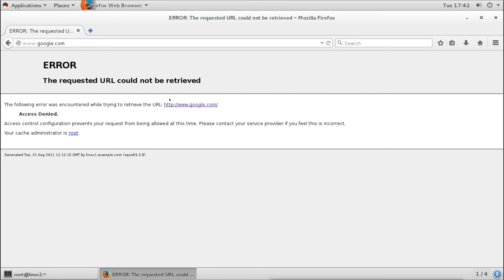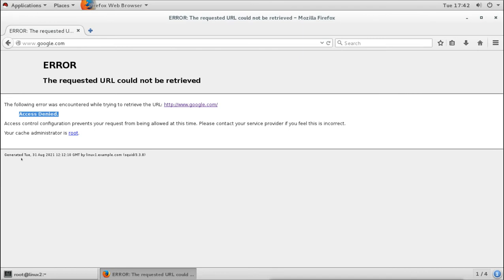The following error was encountered while trying to retrieve this URL: access denied. Access control configuration prevents your request from being allowed at this time. Please contact your service provider if you feel this is incorrect, and your cache administrator is root.